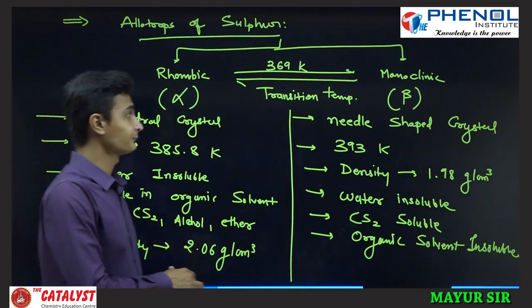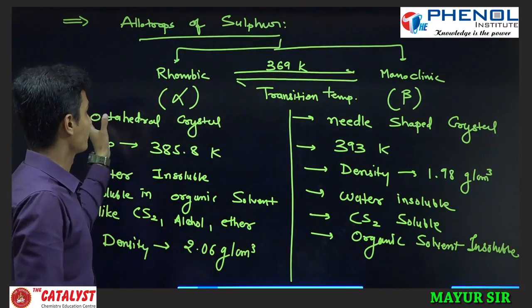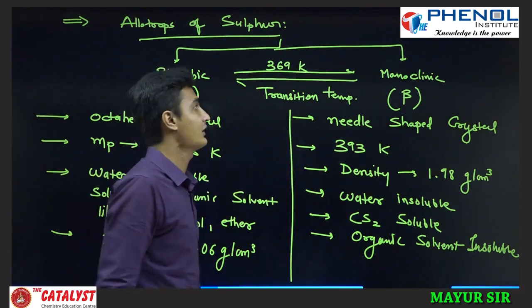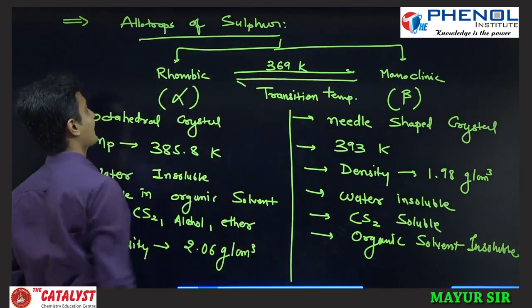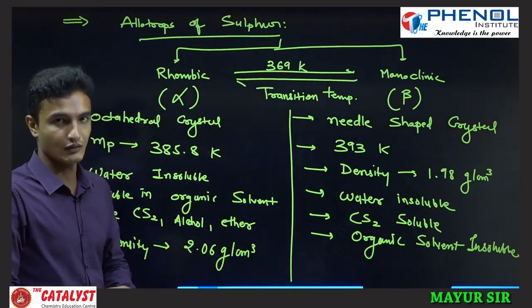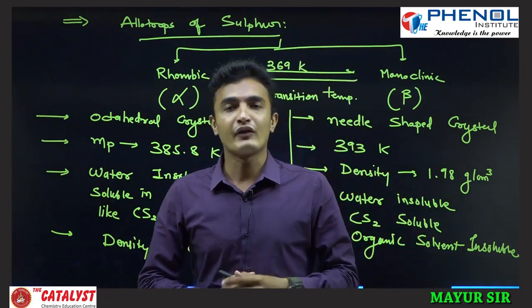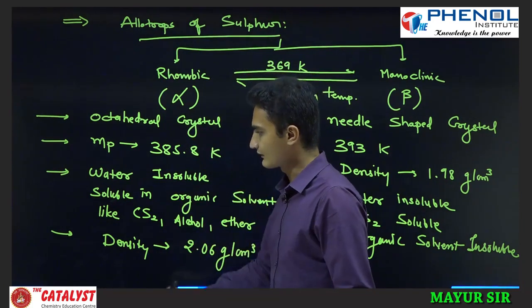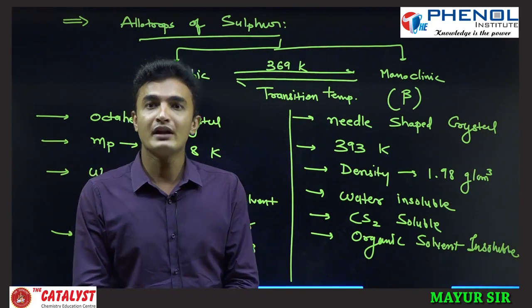Above 369 Kelvin temperature, monoclinic sulfur is stable, and below 369 Kelvin rhombic sulfur is present. So if you are asked which sulfur is stable at room temperature, then rhombic sulfur is stable at room temperature. So we are stopping up to here for the 16th group.